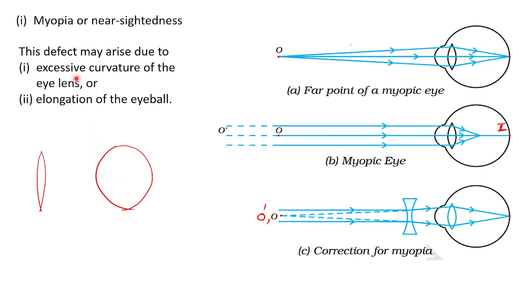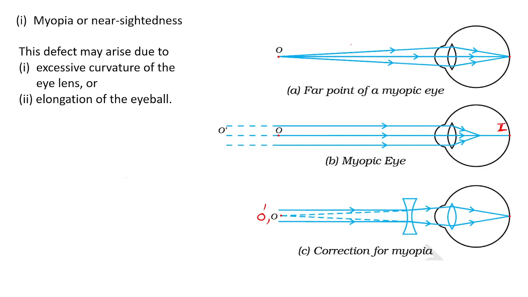Understood? So if we have an eye lens that looks like this, then we have myopia. Only nearby objects can be seen properly, and far objects are very difficult to see. I am talking about the lens. If the lens curvature is too large, it is short sight.